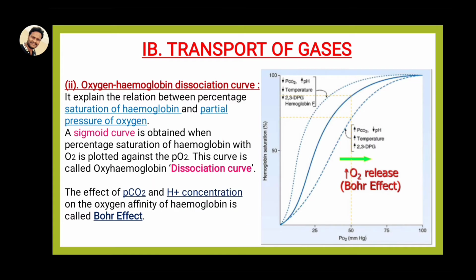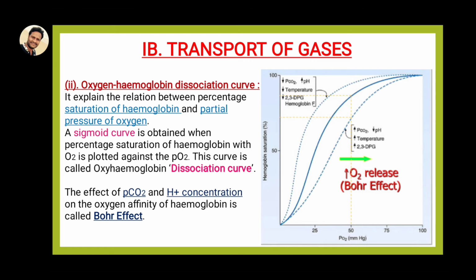Next is the oxyhemoglobin dissociation curve. It is the relationship between the percentage saturation of hemoglobin and the partial pressure of oxygen. In the x-axis the partial pressure of oxygen is present, Nana. In the y-axis the saturation of hemoglobin is present. Two axes are present, x and y. A sigmoid curve is obtained when the percentage saturation of hemoglobin with oxygen is plotted against the partial pressure of oxygen. Here you can see, Nana,